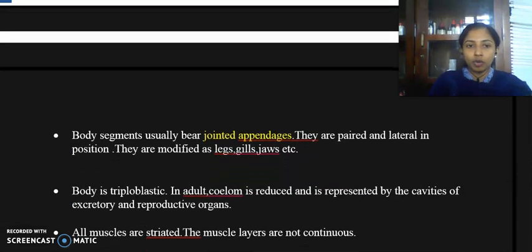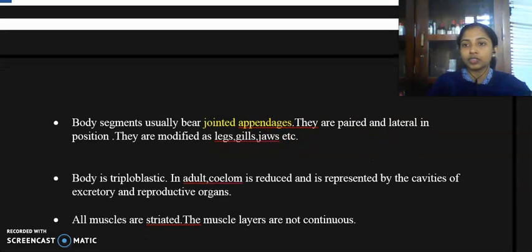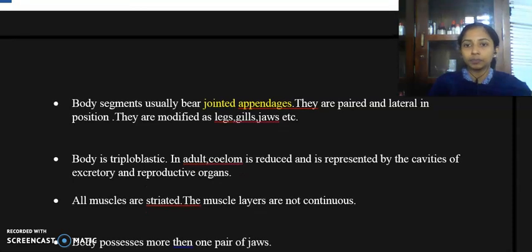And their body is segmented, and they usually bear jointed appendages. Jointed appendages are another feature of all the members of phylum Arthropoda, and they are paired and lateral in position. And the jointed appendages are also modified as legs, gills in some organisms, jaws, etc.